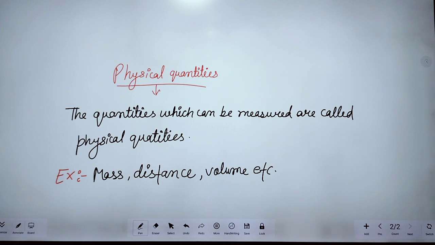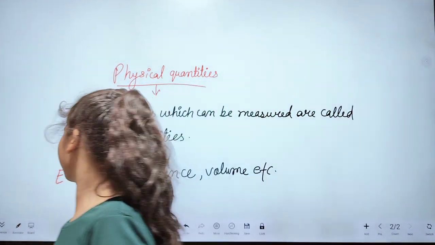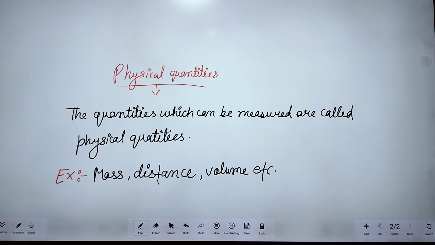Mass we can measure in kilograms, grams. Distance we can measure in kilometers, meters. Volume is in liters, milliliters. So these are the quantities which can be measured.